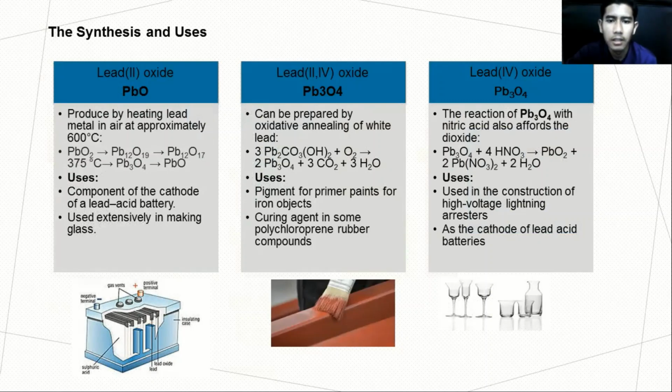Next is plumbum tetraoxide. This oxide can be prepared by oxidative annealing of white lead. This oxide can be used as a pigment for primer paint for iron objects. So last is lead dioxide. Lead dioxide can be produced by the reaction of lead tetraoxide with nitric acid, and this oxide can be used in the construction of high voltage lightning arrestors and the cathode of lead acid batteries.